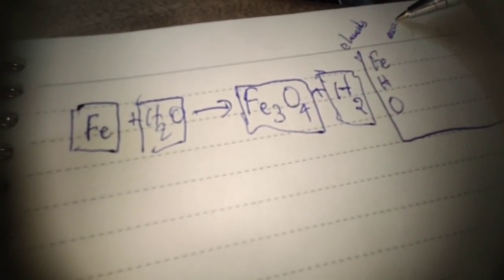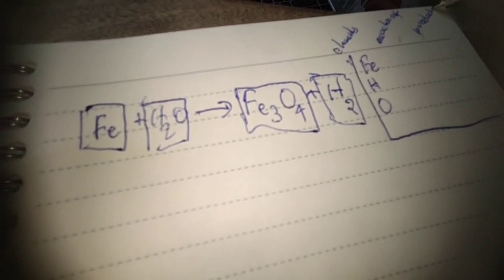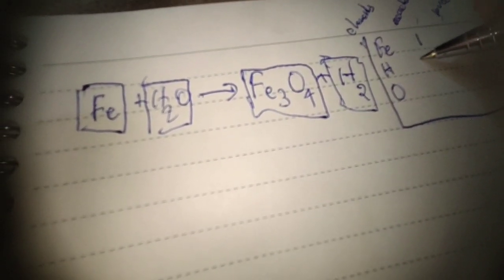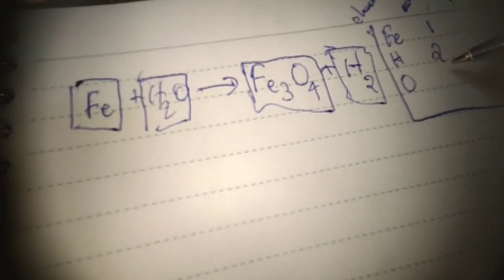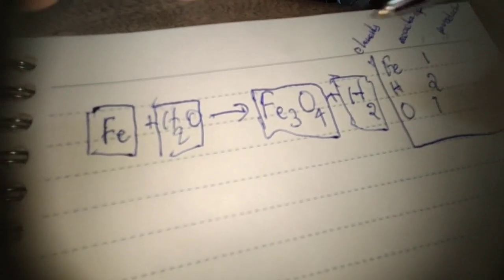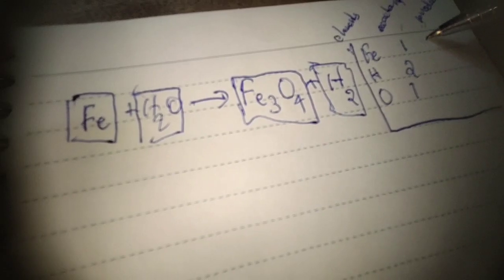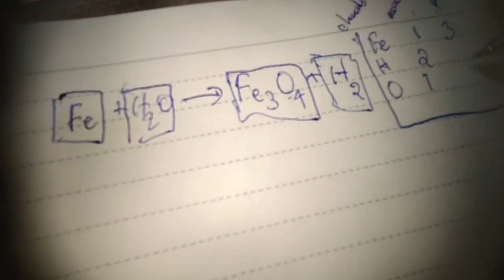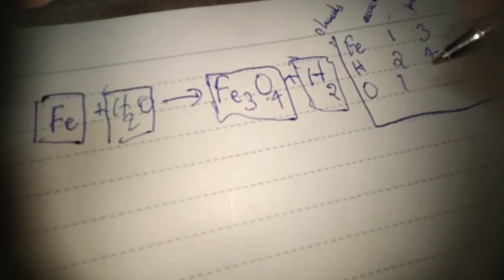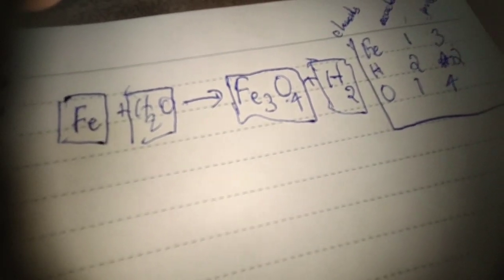These will be the reactants and the products. So iron 1, hydrogen 2, oxygen 1. Now on the right hand side, or the products, we see iron, which is 3, oxygen, which is 4, hydrogen, which is 2.